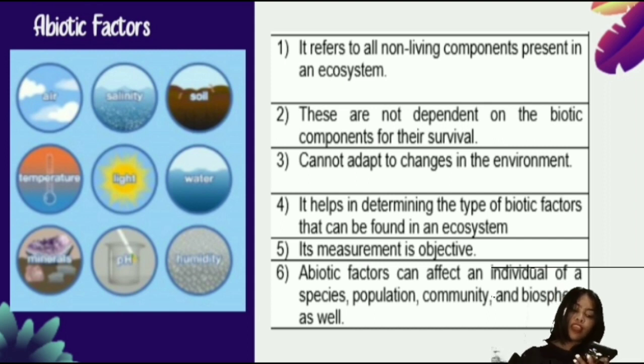So number 5 is its measurement is objective. While the biotic factors are subjective, the abiotic factors are objective, meaning it has its own criteria. We cannot measure the sizes of the abiotic factors because of its own criteria. While the water is so big, or having a broad water, we cannot measure that kind of water or that kind of component. That's why the abiotic factors are objective.